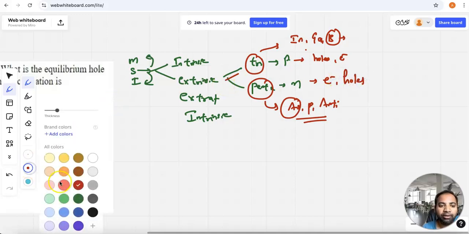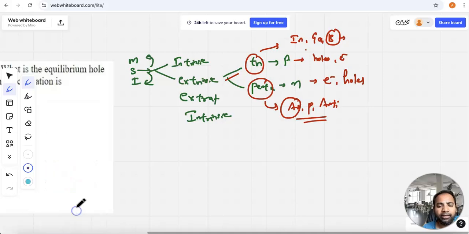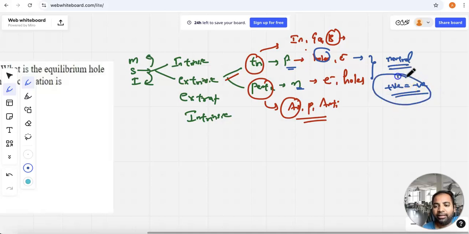One concept all of you have to remember: even though in the p-type semiconductor the majority charge carriers are holes, from the charge point of view, both p-type and n-type are electrically neutral. What is the meaning of electrically neutral? In both cases, the total amount of positive charge is equal to the total amount of negative charge. That is called electrically neutral.